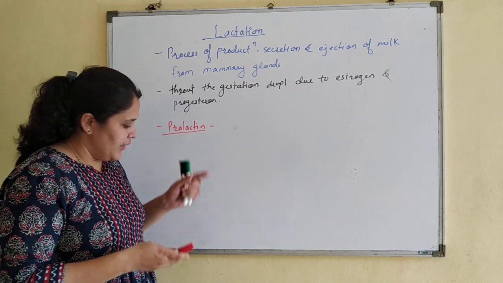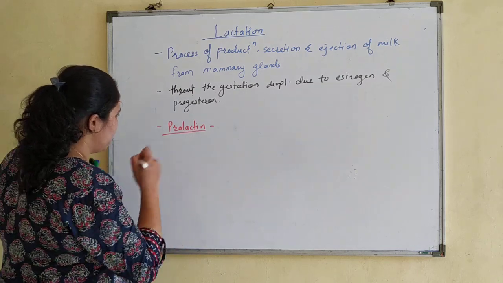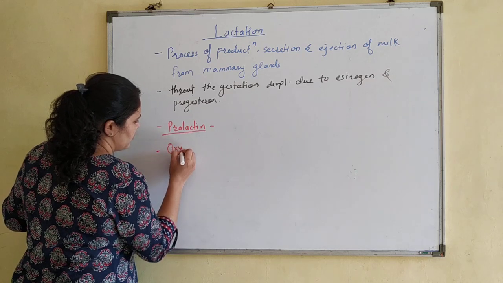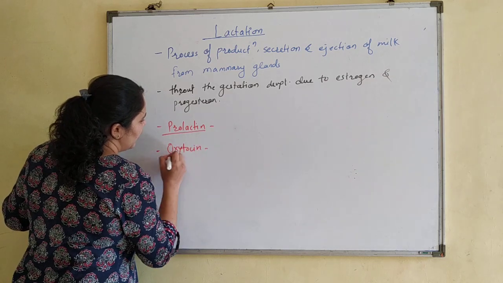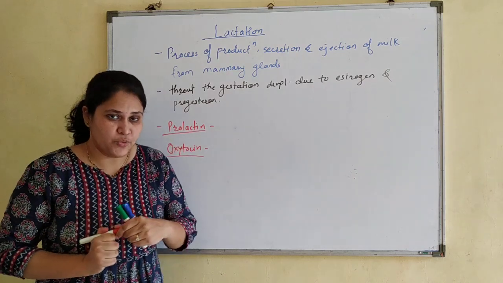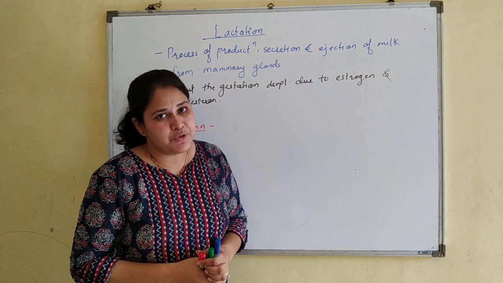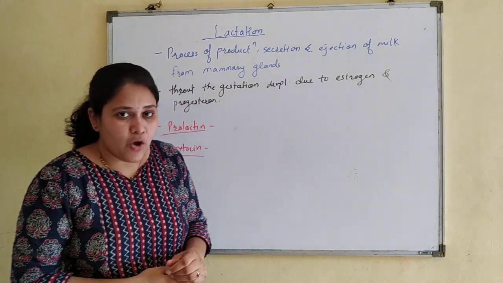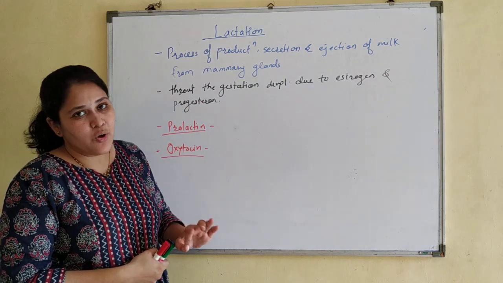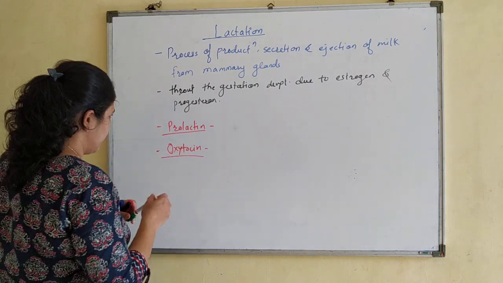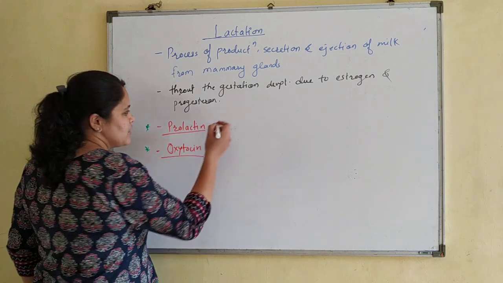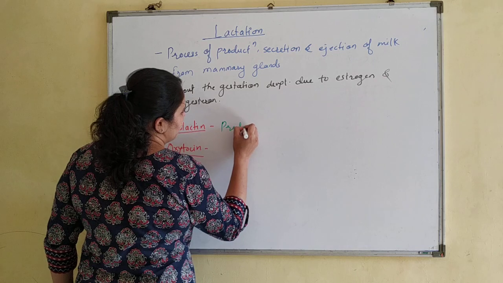Then the next hormone which helps in that is oxytocin. Yesterday we have seen one function of oxytocin, that it causes uterine contraction that helps in the parturition. Along with that, oxytocin also helps in ejection of milk. Very important points, students. These you have to remember. Prolactin is for production of milk.